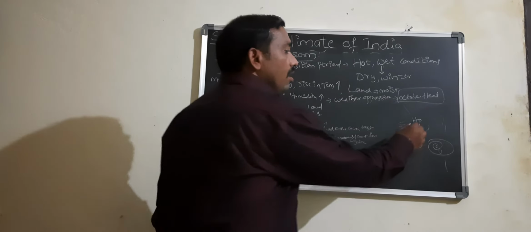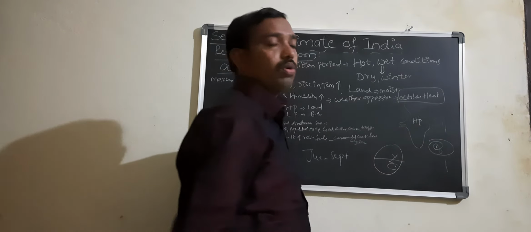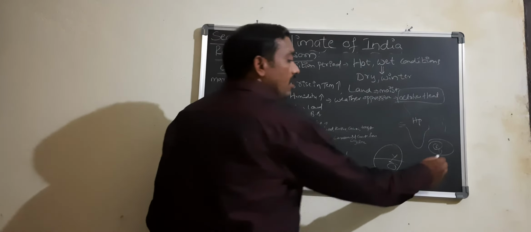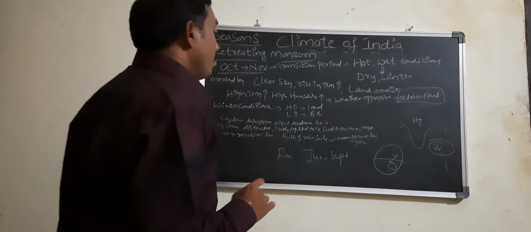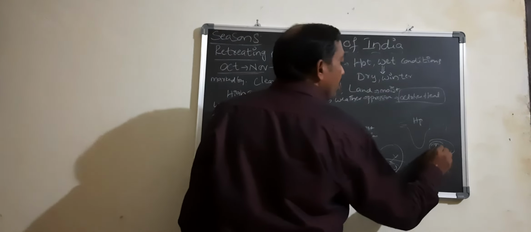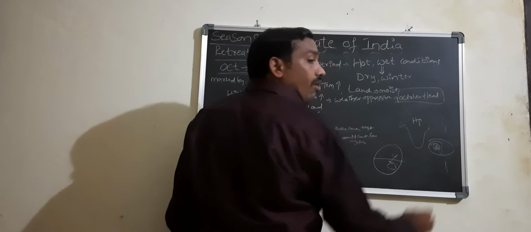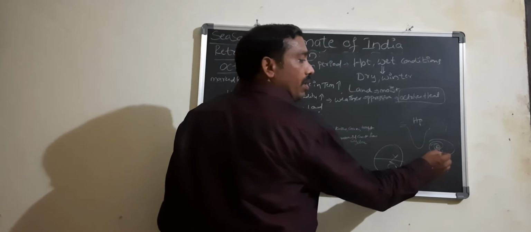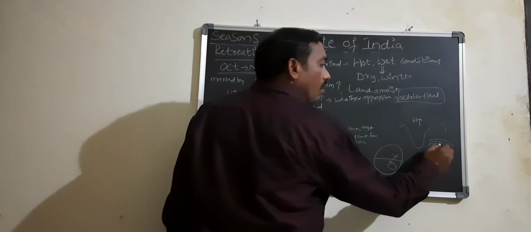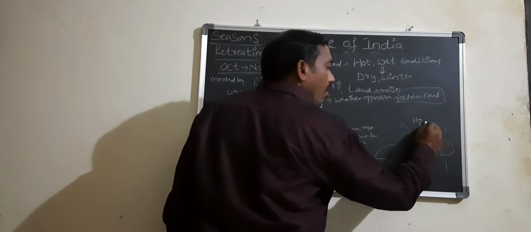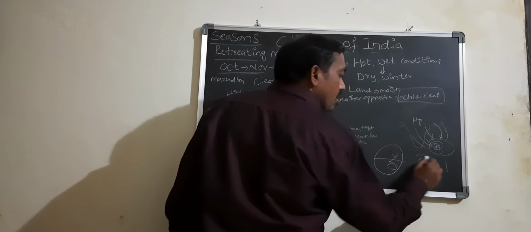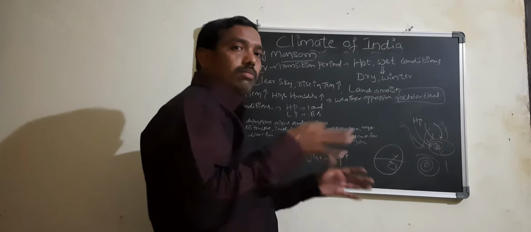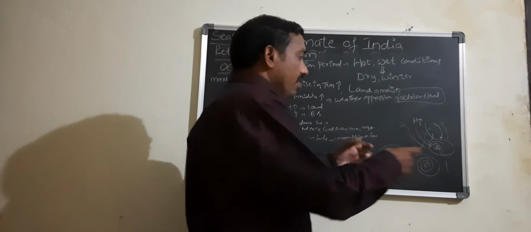You see, high pressure developed on the land, low pressure developed on the ocean water body. So especially in the Andaman Nicobar area, the low pressure develops during the winter season. So this is called cyclonic depression. Cyclonic depression means the depressions developed here, low pressure developed on the Andaman Sea. To attract this low pressure from all the directions, high winds come in, so they start rotating like that. They fight each other to attract these low winds.